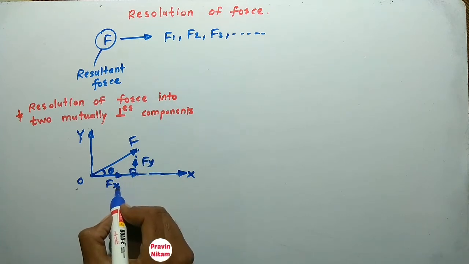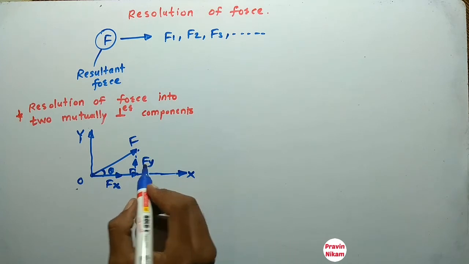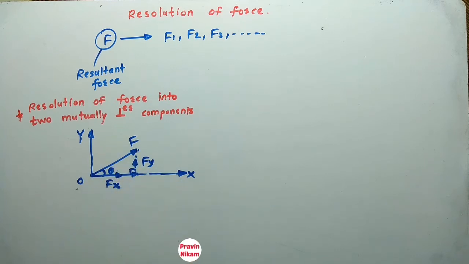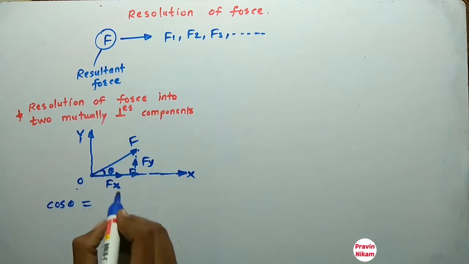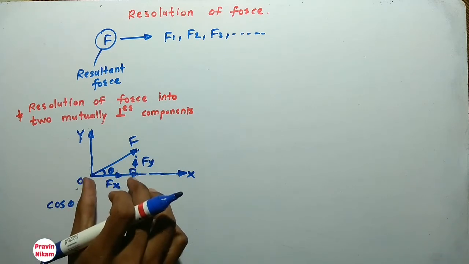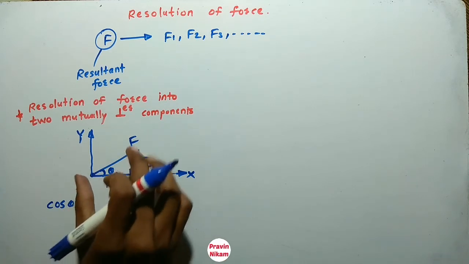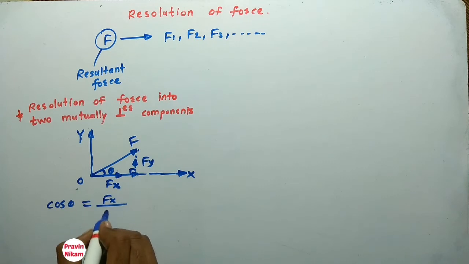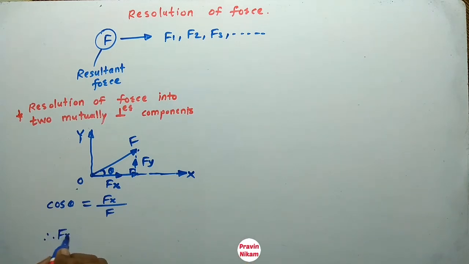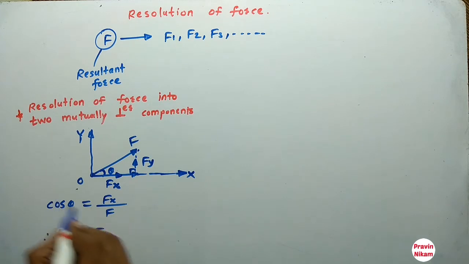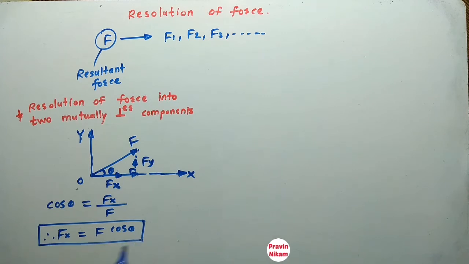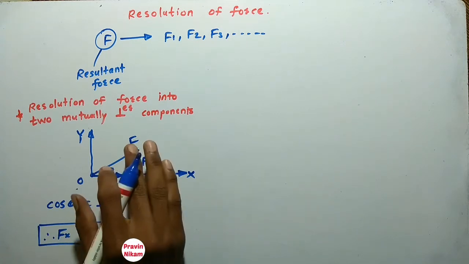So how to find out this horizontal and vertical component? So we know the rules of trigonometry. This is angle theta and this is the right angle triangle. So cos theta from this triangle is nothing but adjacent side divided by hypotenuse. What is adjacent side? That is Fx, and hypotenuse is F. Therefore Fx, that is horizontal component, Fx is equal to F cos theta. So in this way we can find out the horizontal component or component in x direction of this force.